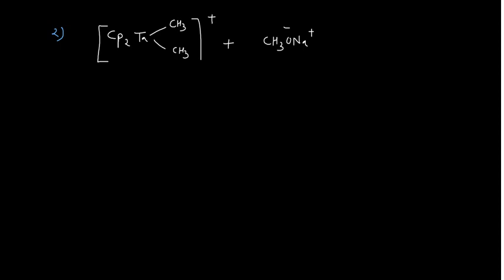This will attack any one of these methyls, and this bond which is there. It is not actually grabbing this one, so I have to change things a little bit in order to avoid confusion. So what I am doing is writing CH2 and hydrogen. This will grab this hydrogen as a proton, and this will shift over there.